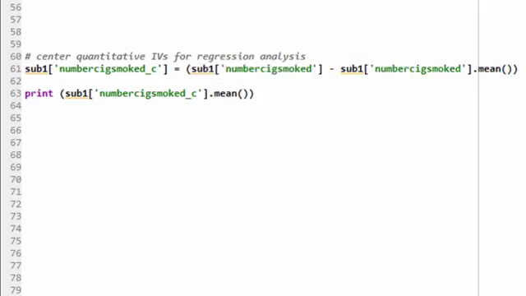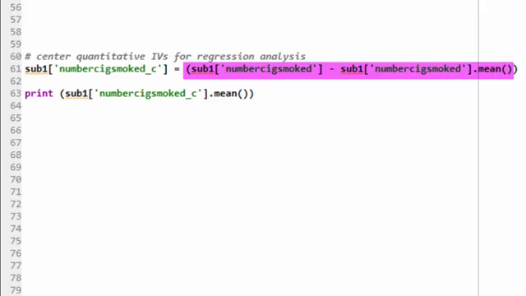Going back to the Python program for this example, we add this code to center the number of cigarettes smoked variable. First, we create a new variable called numcigmoked_c in our sub1 data frame. In brackets, we type the new variable name, numcigmoked_c, enclosed in quotes. After an equal sign, we put in parentheses the name of the original variable, sub1 numcigmoked, minus the mean of numcigmoked. We get the mean by adding .mean and an open and closed paren after the name of the variable.